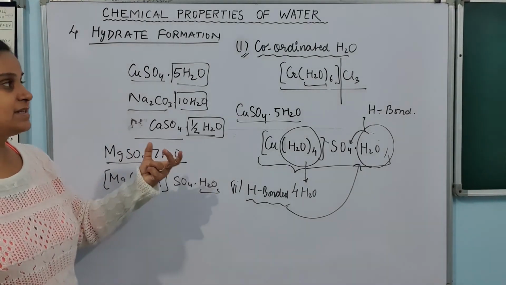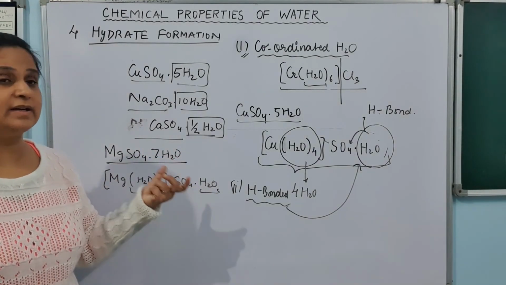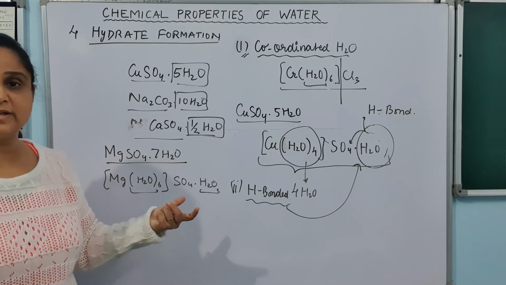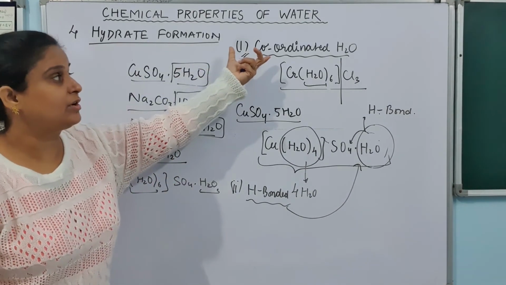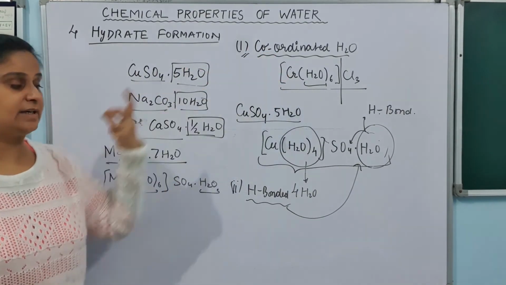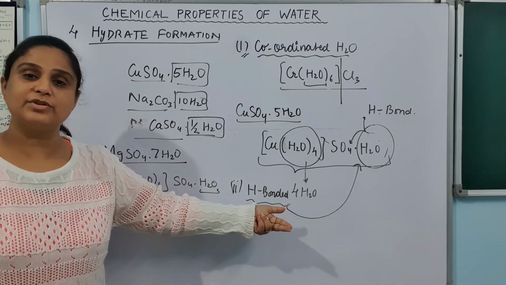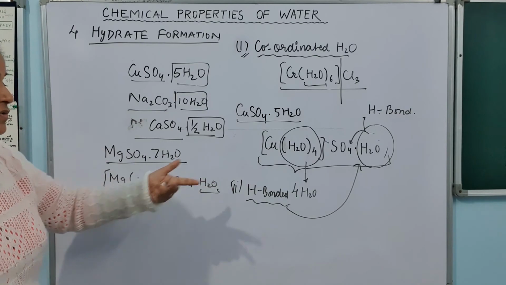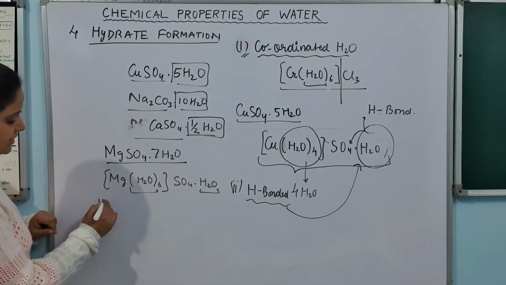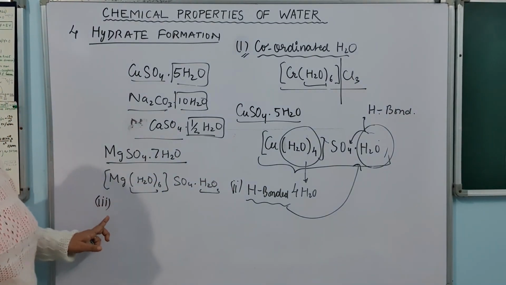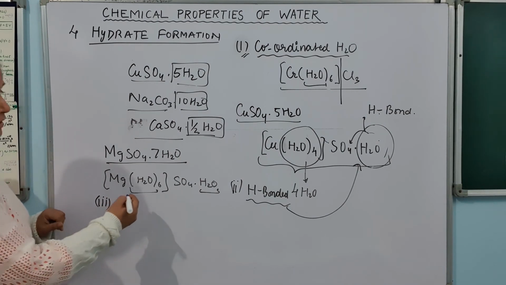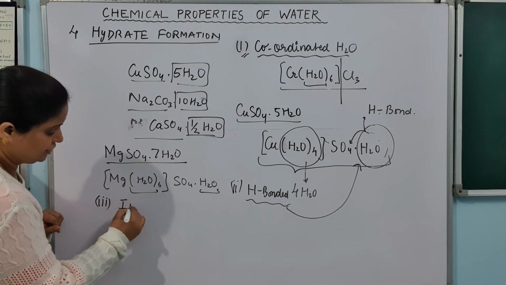So this way you can see that coordinated water may be present, hydrogen bonded water may be present. So these are the hydrates called coordinate, where the water is coordinated. These are the hydrates where the water is coordinated as well as hydrogen bonded. What are the other ways? There is one more way by which the water can be present inside the molecule, and the third one is interstitial water.